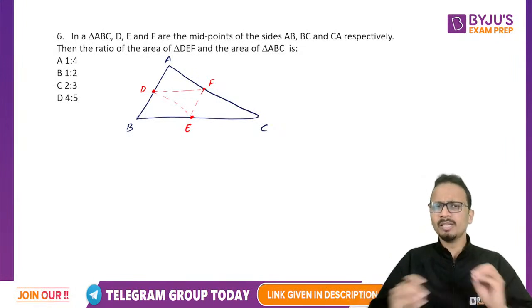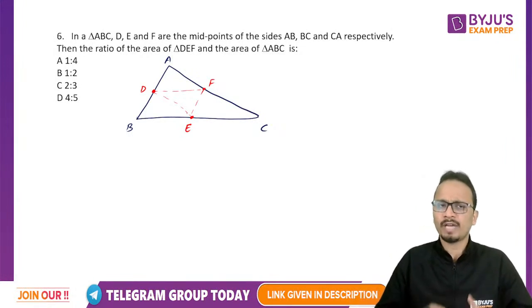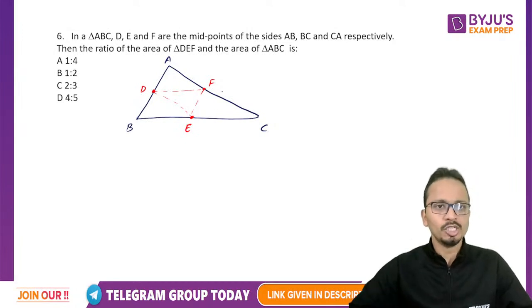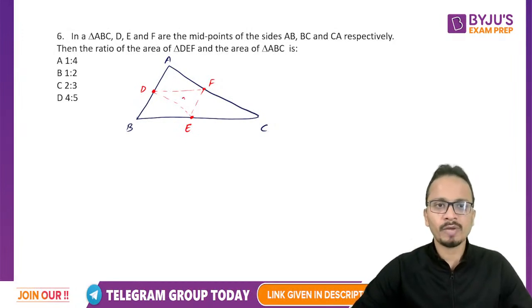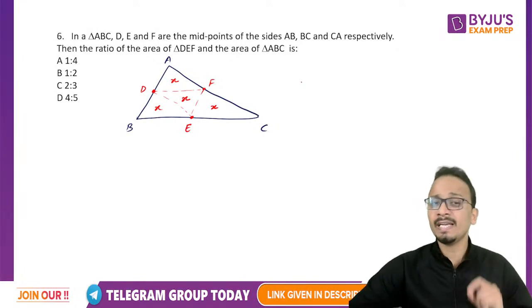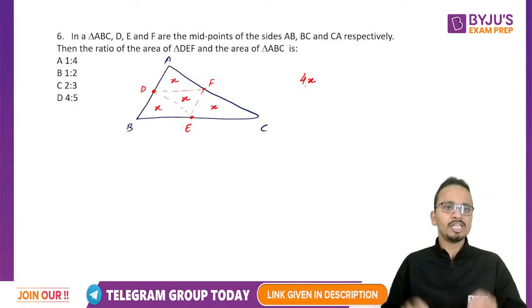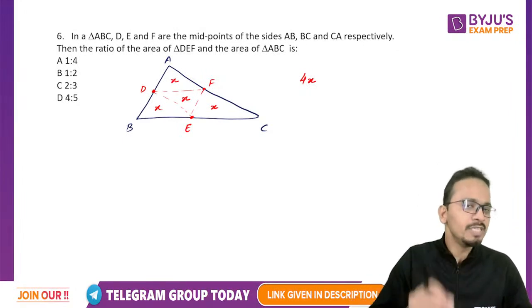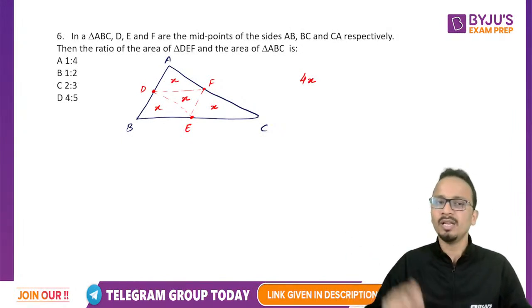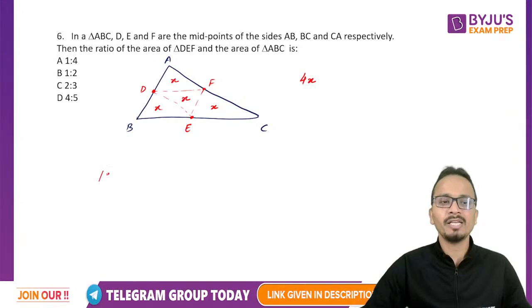After joining the midpoints of the respective sides of a triangle, all 4 resulting triangles will have equal areas. So if the area of this triangle is X, the area of each of the others will also be X. That means the area of the entire triangle will be equal to 4X. So the ratio of the area of any of these smaller triangles to the area of the bigger triangle will always be 1:4.